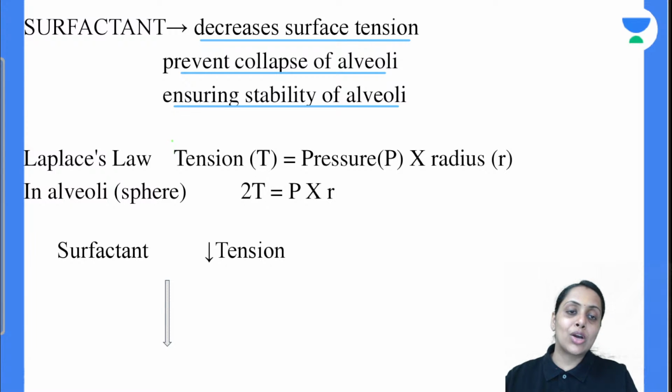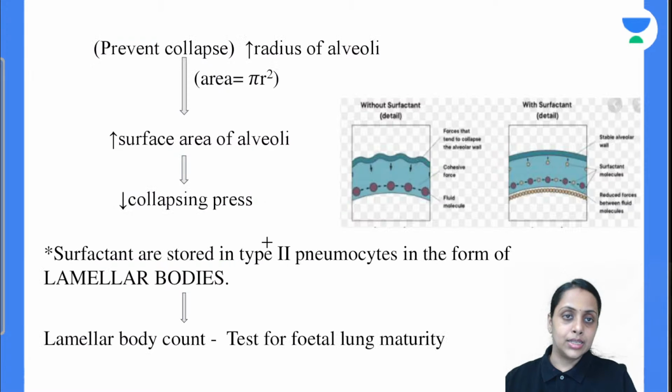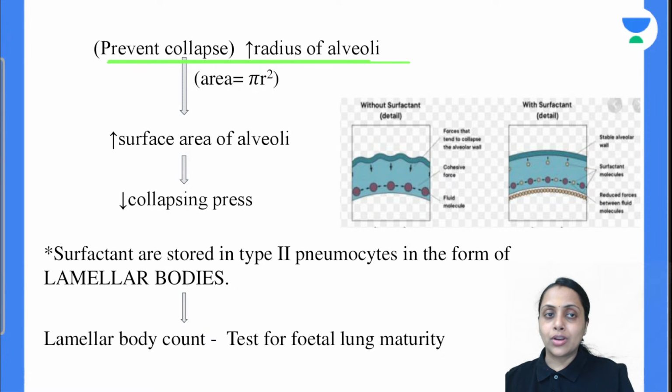Now Laplace law क्या कहता है, pressure is equal to twice the tension divided by radius. Alveoli कैसा है, sphere है, so out here P = 2T/r. So what does surfactant do? Surfactant हमारा surface tension को reduce करता है, and tension reduce होगा, तो radius क्या हो जाएगा, increase.